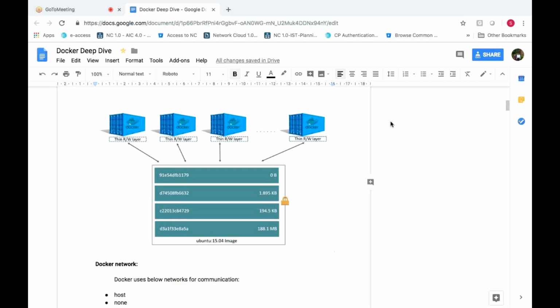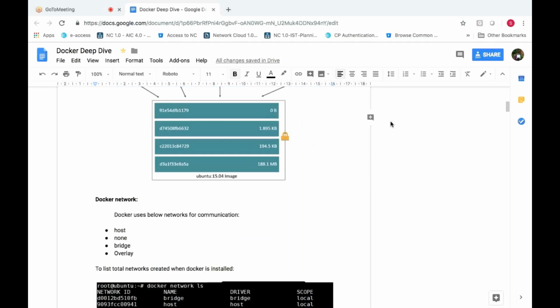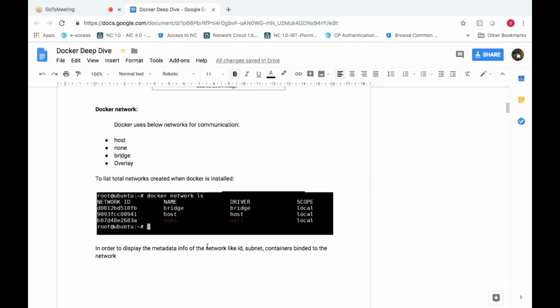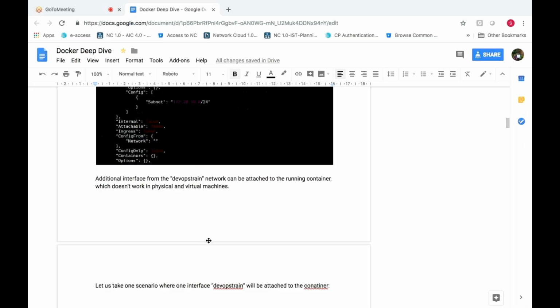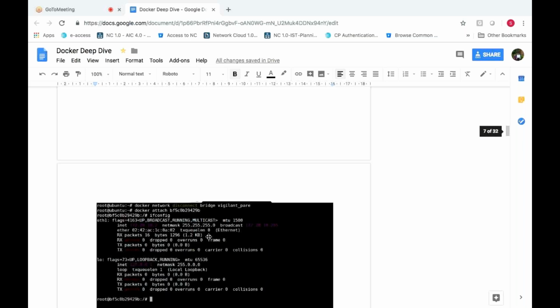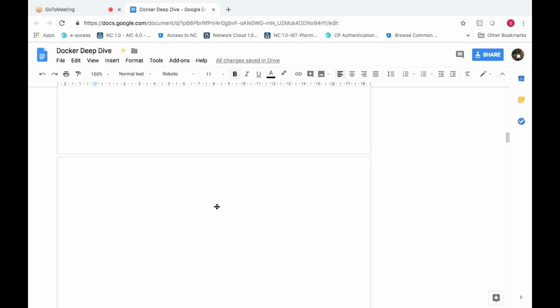Okay. So these are the technologies which we have in Docker. As of now, we are not using overlay network. That will come into picture only when you have Docker Swarm or Kubernetes. So as of now, remember only the network types are nothing but host, none, and bridge. Users can create their own bridge networks, that is called user defined networks. I already told you how to see the information and how to create a network, everything we have discussed. I think it is not required to discuss right now.